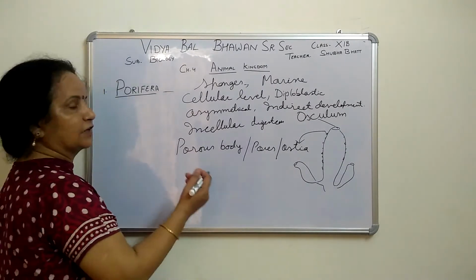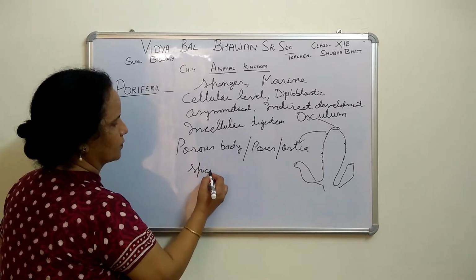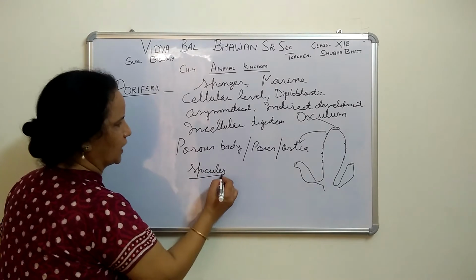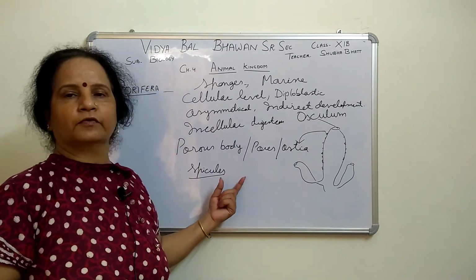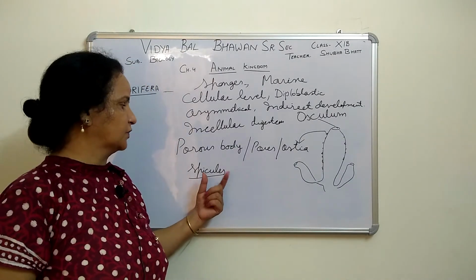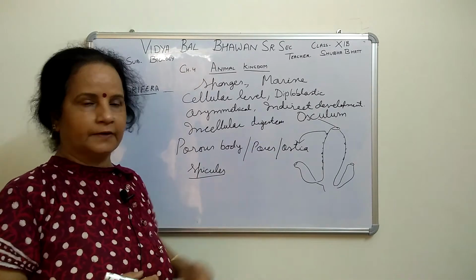Sometimes they have skeleton systems also. They have spongin spicules. These spicules give strength to the body. The spicules are made up of calcium carbonate. That is a framework which gives the strength, right?